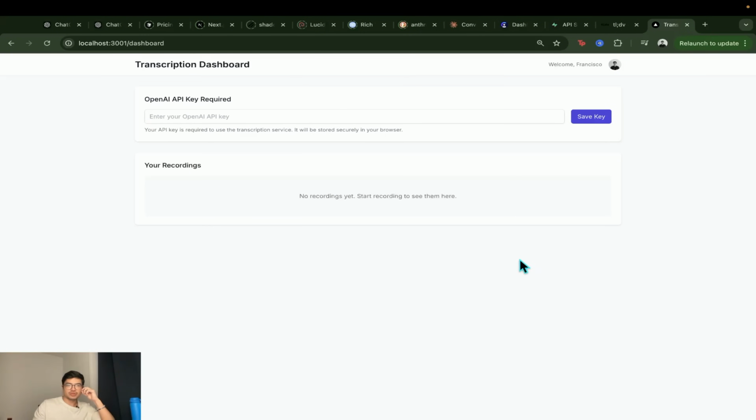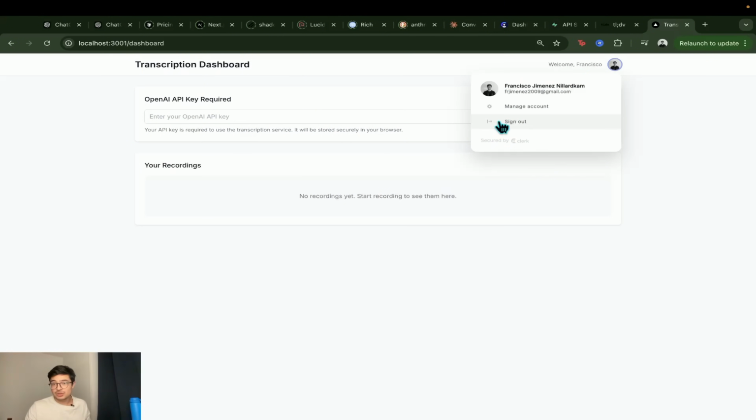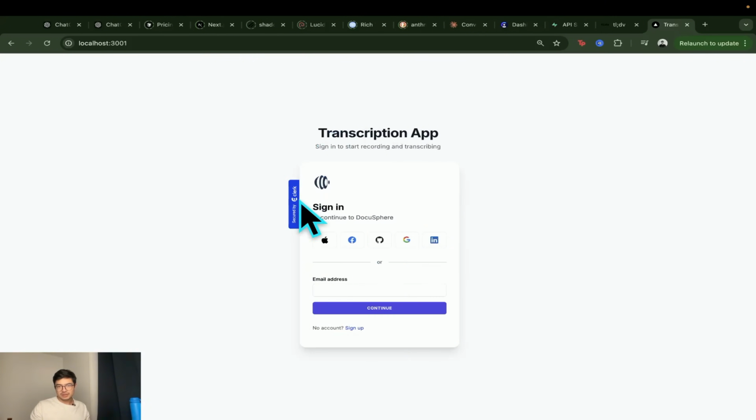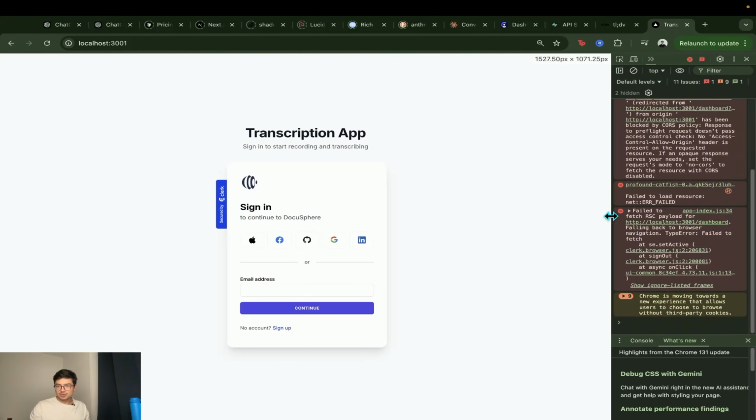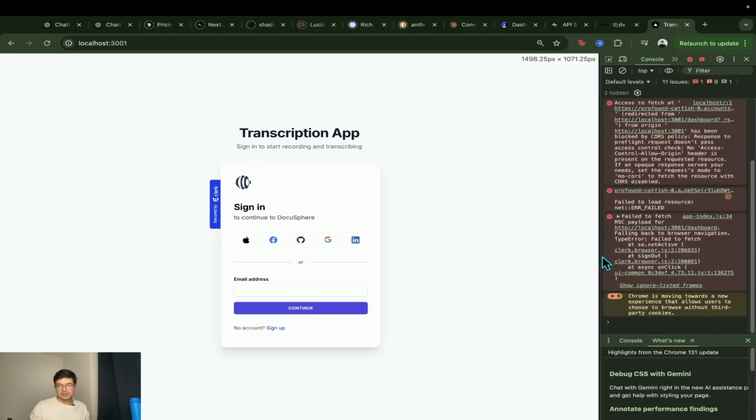Cool. So now you see we have a dashboard, great. We have an OpenAI API key, and then we have a save key. We have a recordings tab right here. Okay, cool. Also we are signed in already using Clerk. So let's go ahead and sign out and see how that looks. Cool. So we have a sign in to this transcription app. That's amazing. Let's hit inspect again just to have it open. Make sure to go to console to check any errors that might appear in the browser as well.